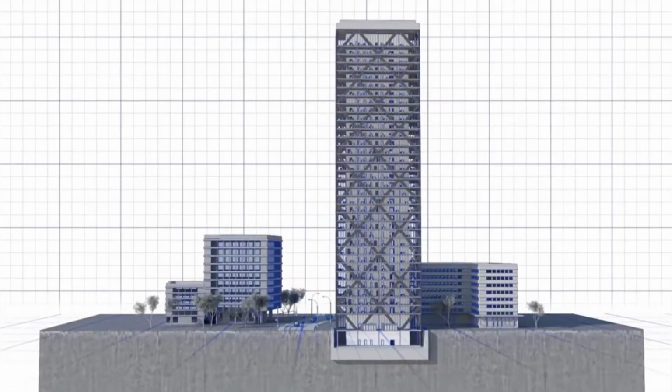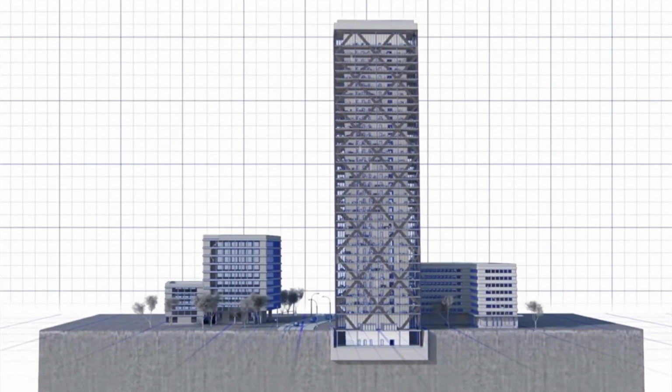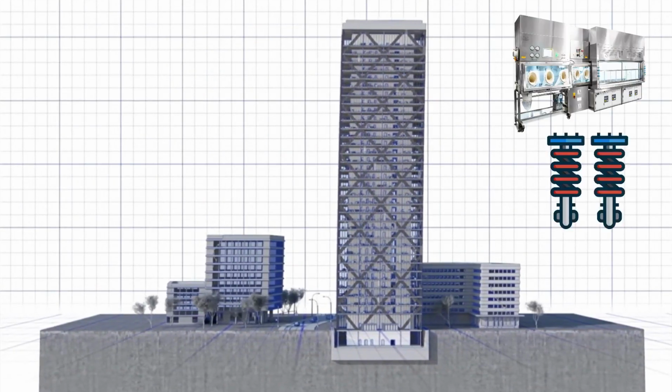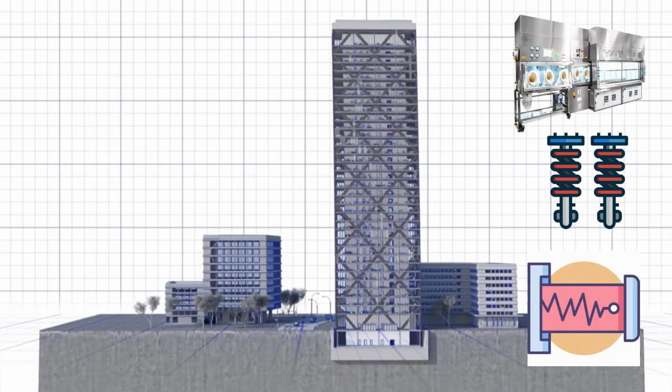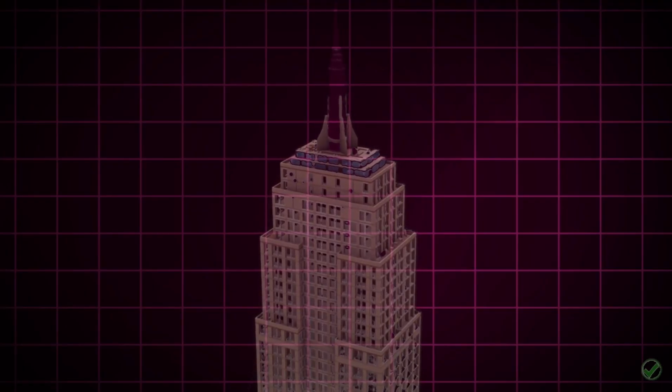Research into earthquake-resistant design has also led to innovative engineering solutions. Buildings equipped with base isolators, shock absorbers, and other seismic dampening technologies can better withstand the stresses of an earthquake, thereby reducing the risk of collapse and saving lives.